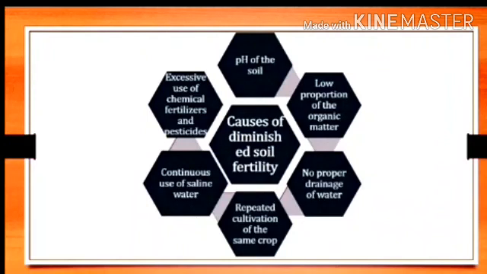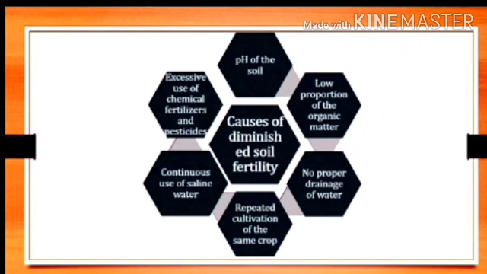See the next part, causes of diminished soil fertility. Why does the fertility of the soil get diminished? What is the reason? First one, pH of the soil. Then low proportion of organic matter. As organic matter in the soil is less, its quality is also less. Then no proper drainage of water.